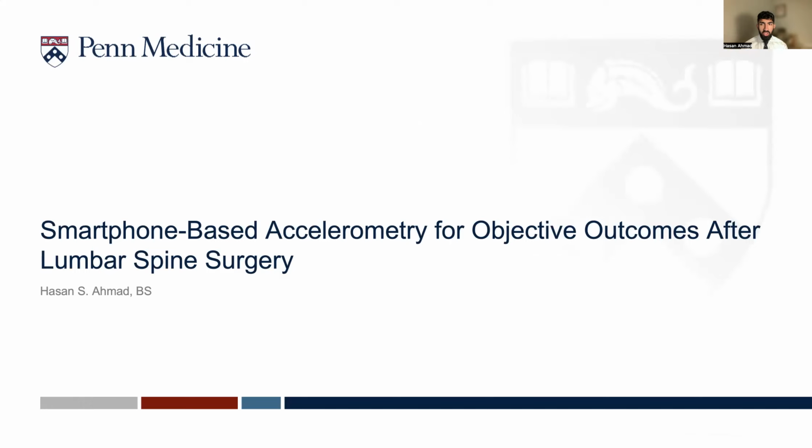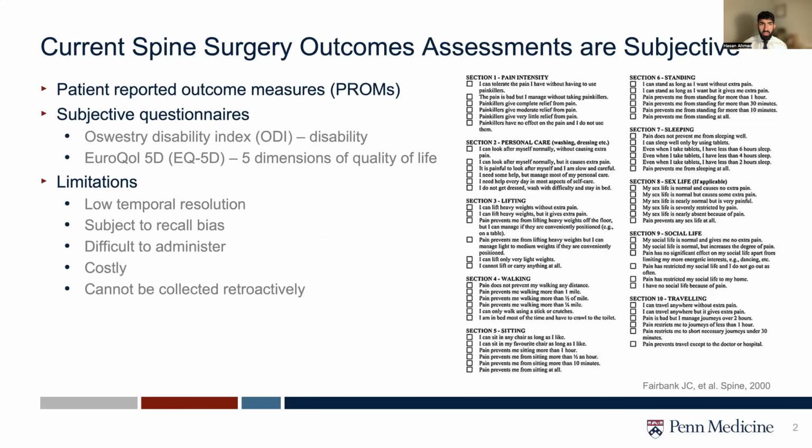Today, I'll be discussing our translational research efforts to objectively classify outcomes after lumbar spine surgery using smartphone-based accelerometry. The current standard of care for outcomes assessments after spine surgery are patient-reported outcome measures, or PROMs. These patient questionnaires, such as ODI or EQ5D, are surveys usually given to patients once preoperatively and once postoperatively to assess improvements in pain and functional ability.